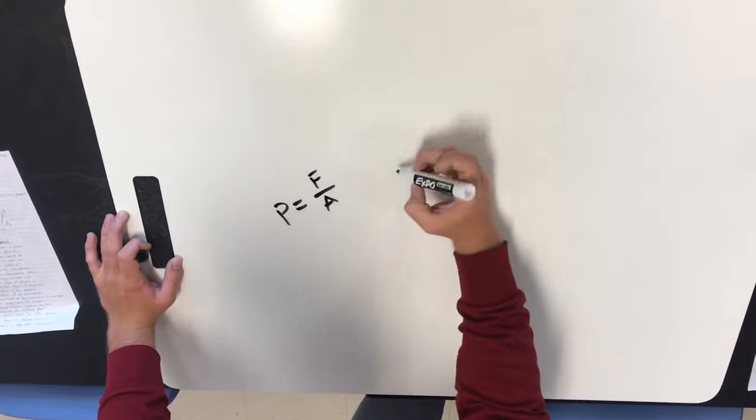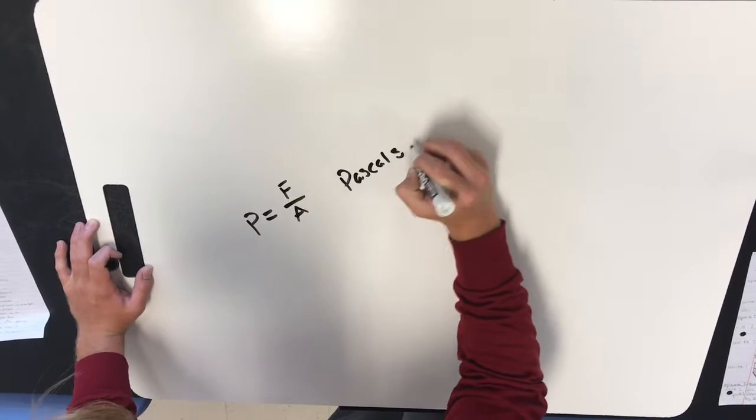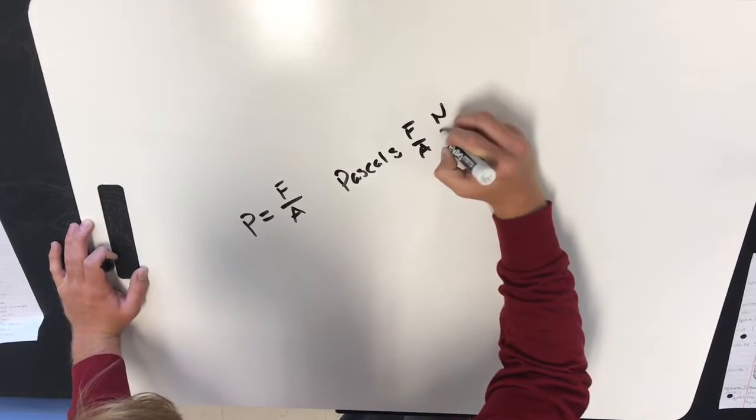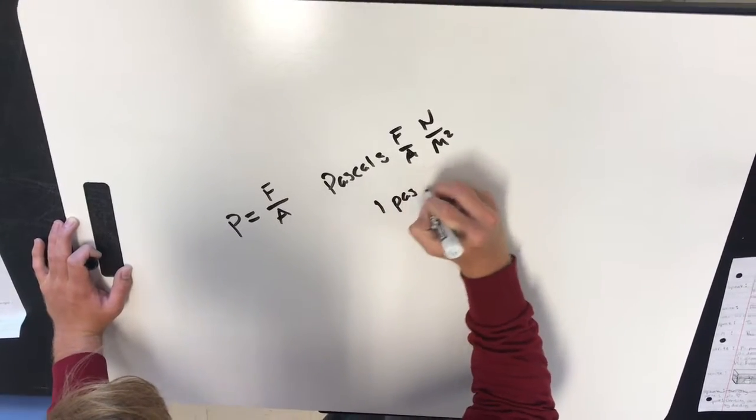So the units for pressure are pascals, and you have force over area equals a Newton over a meter squared, which is 1 Pascal.